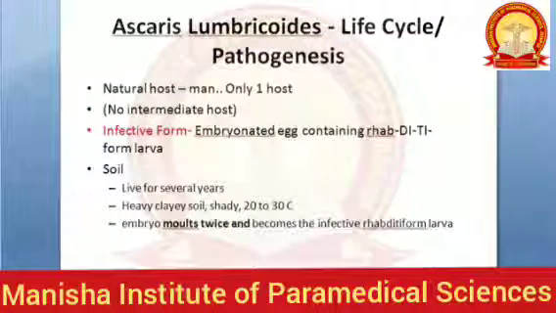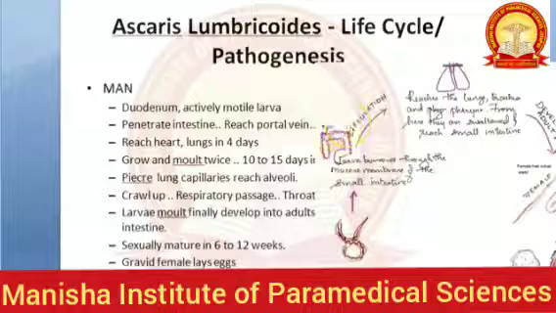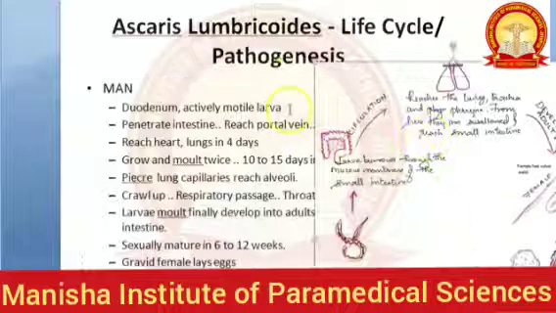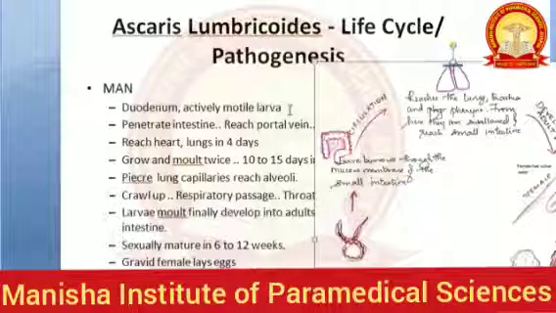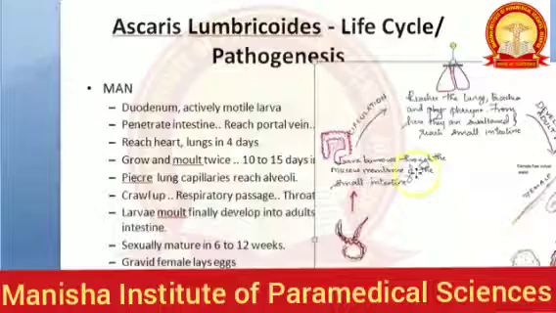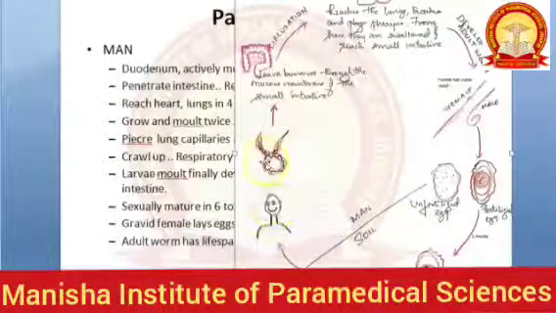Now let us look at what happens in man. He eats this vegetable which has the embryonated egg. He eats this embryonated egg, it goes to his duodenum.